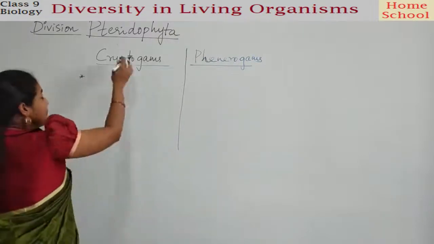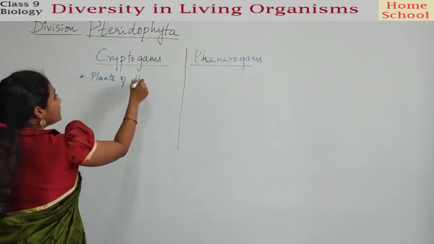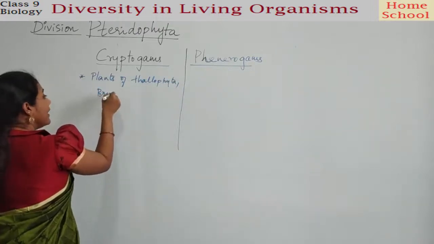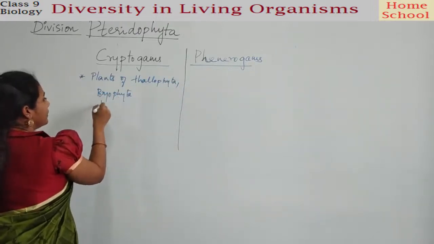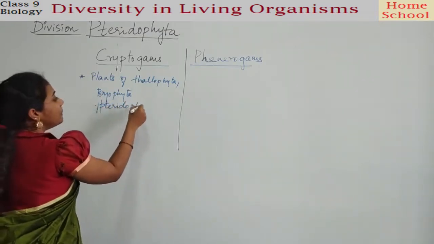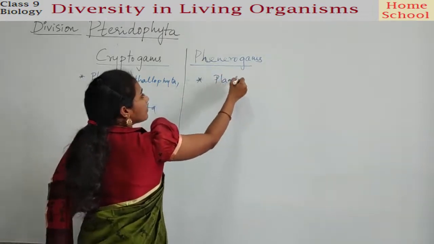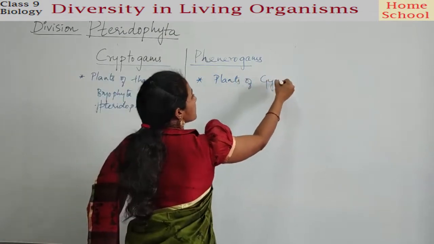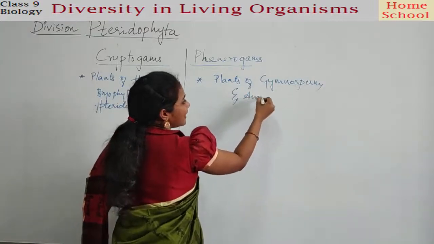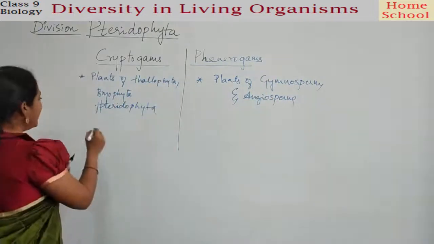So which are called cryptogams? Plants of Thallophyta, Bryophyta, and Pteridophyta can be called cryptogams. And the plants of gymnosperms and angiosperms can be called phanerogams.